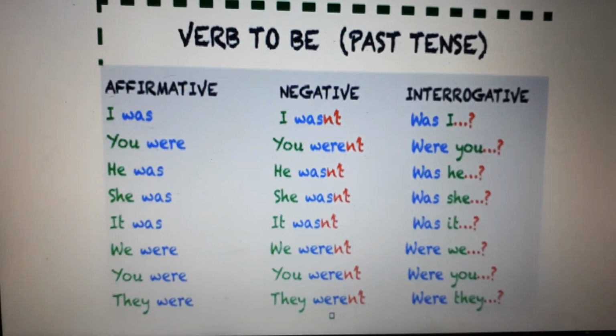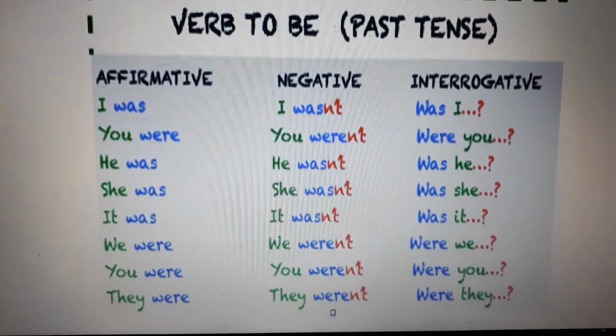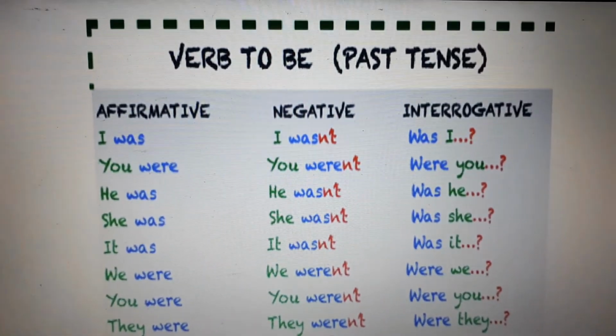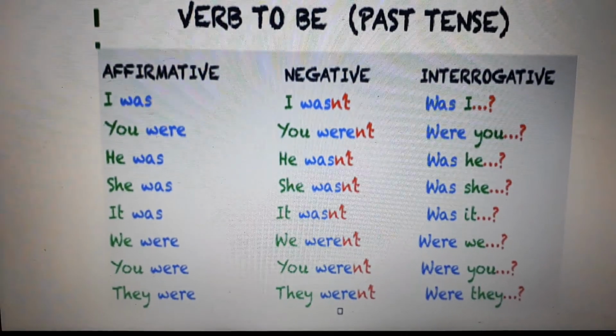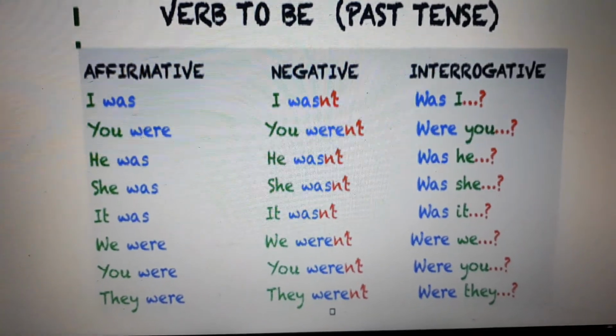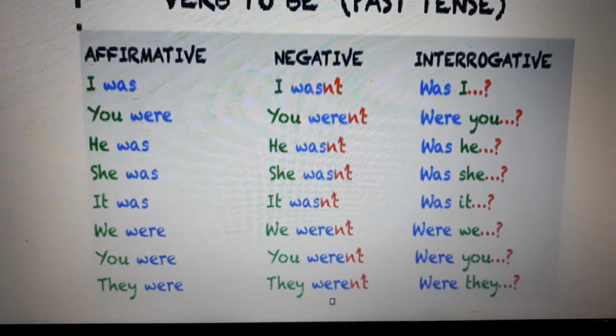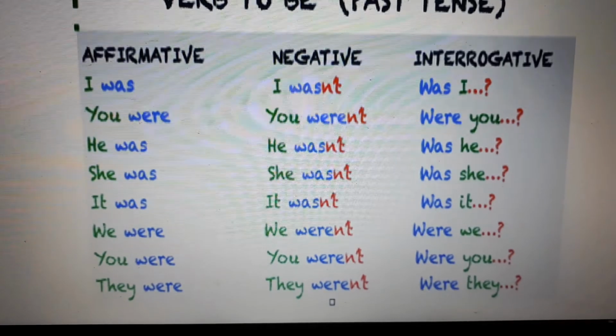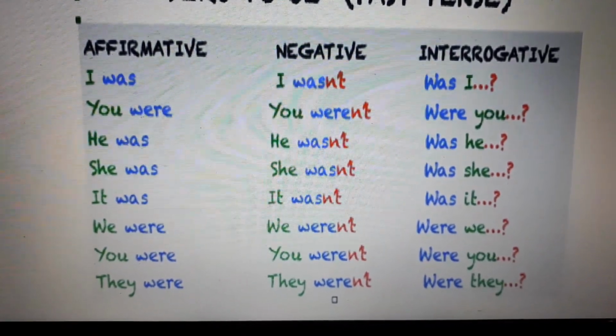Okay, remember, was is for singular and were is for plural. I, he, she, and it was. We, you, and they were. And the negative is wasn't, and for plural it is weren't.